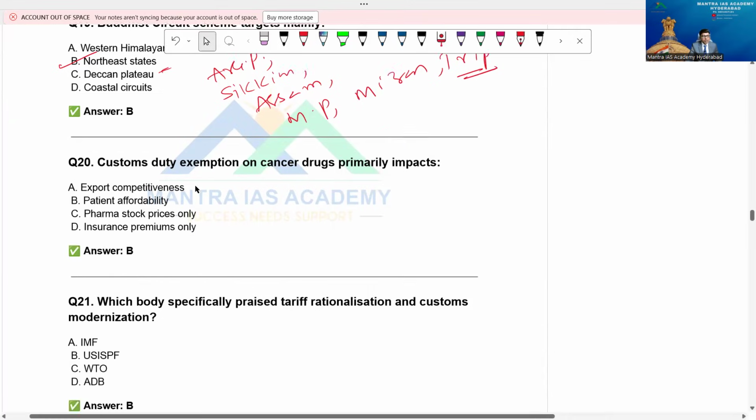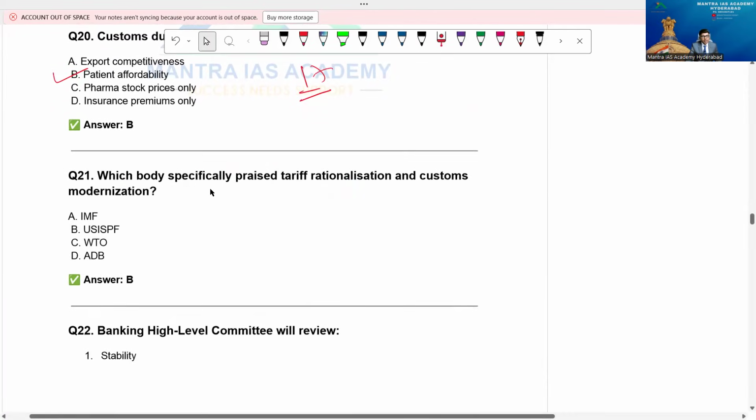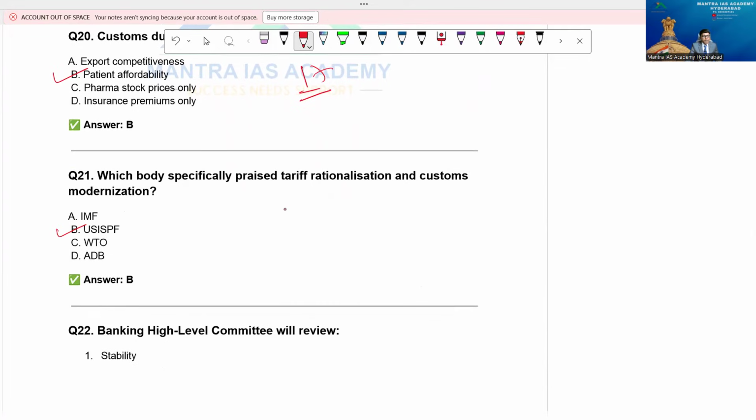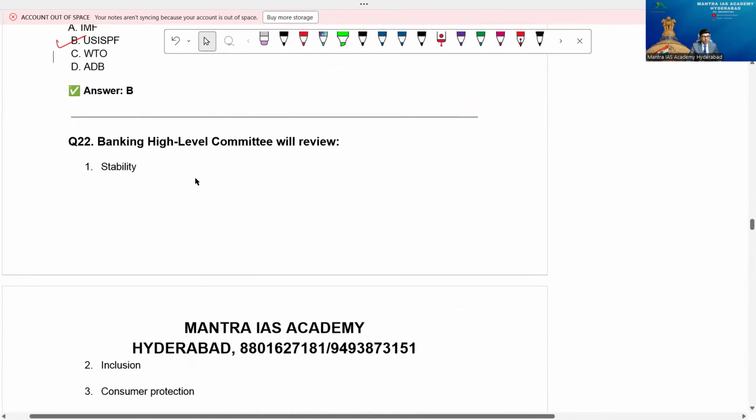Now, customs duty exemption on cancer drugs primarily impacts? Naturally, 17 drugs, not a joke, it is. Especially patient affordability. Which body specifically praised tariff rationalization and customs modernization after the budget? So that is what you say, please. USI, SPF.